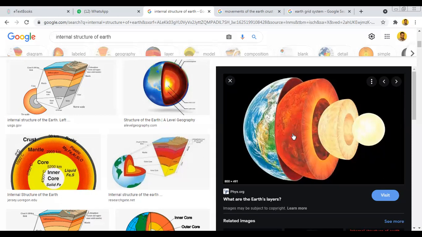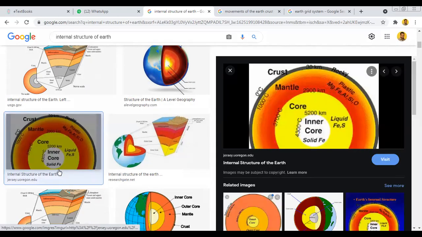Okay, next it is the mantle, the outer core and the inner core. Take another picture. Here you can observe another picture. The inner core is white colored, and yellow colored is the outer core, then the mantle. So you can observe here the crust is a very thin layer, very thin layer.